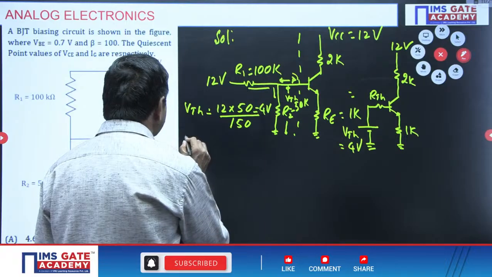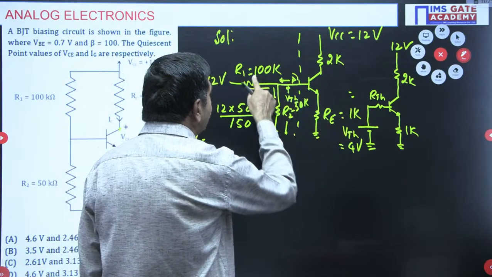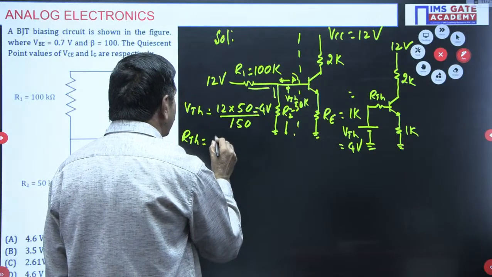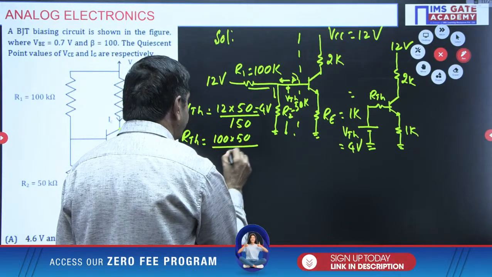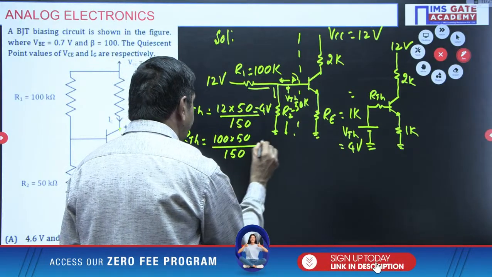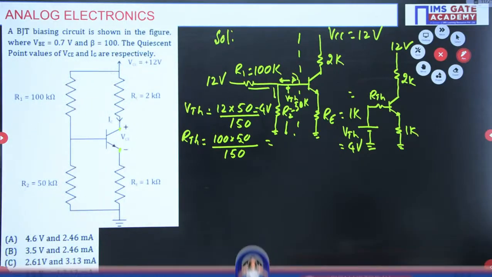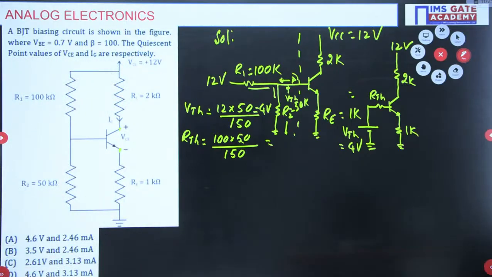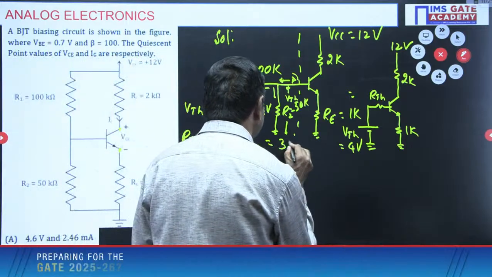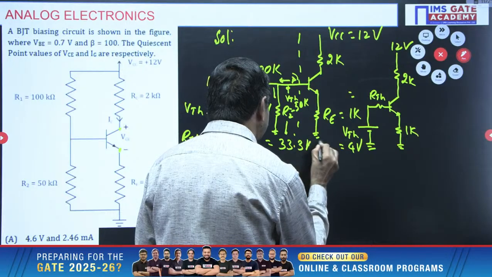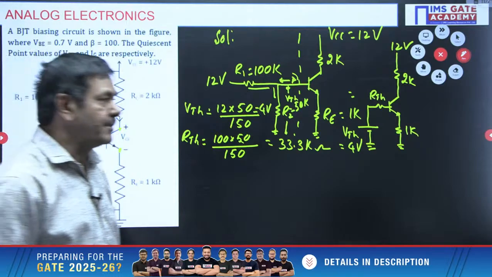I want to find what RTH is here. RTH means these two are in parallel: 100K and 50K in parallel. 100 into 50 by 100 plus 50, 150. That is 33.33 kilo ohms. That much resistance is possible.